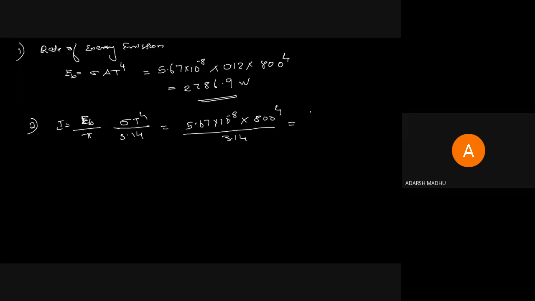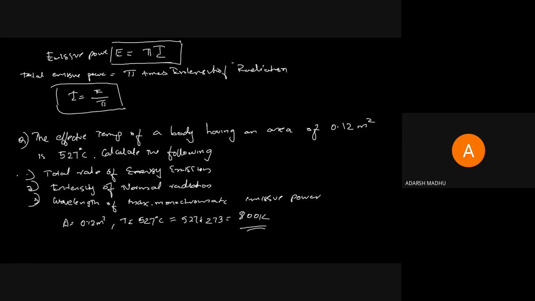That is 7392.5 watt per meter square, the value of intensity of radiation in this case. And the third question is to find the wavelength of maximum monochromatic emissivity.